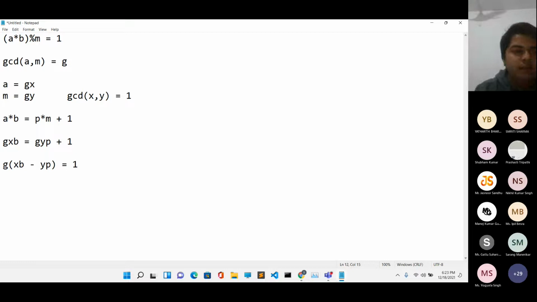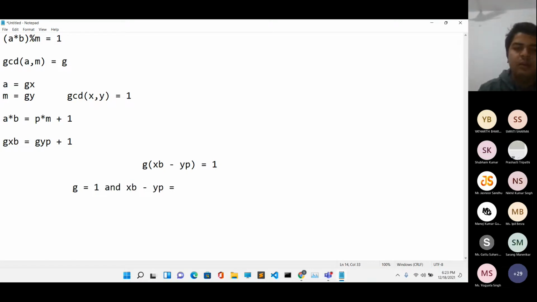Now, if you focus on this equation, that is G into (xb minus yp), it is very easy to understand that it will hold true only if G is equal to 1 and xb minus yp is equal to 1. Only if these two things hold true simultaneously will we be able to solve this equation.